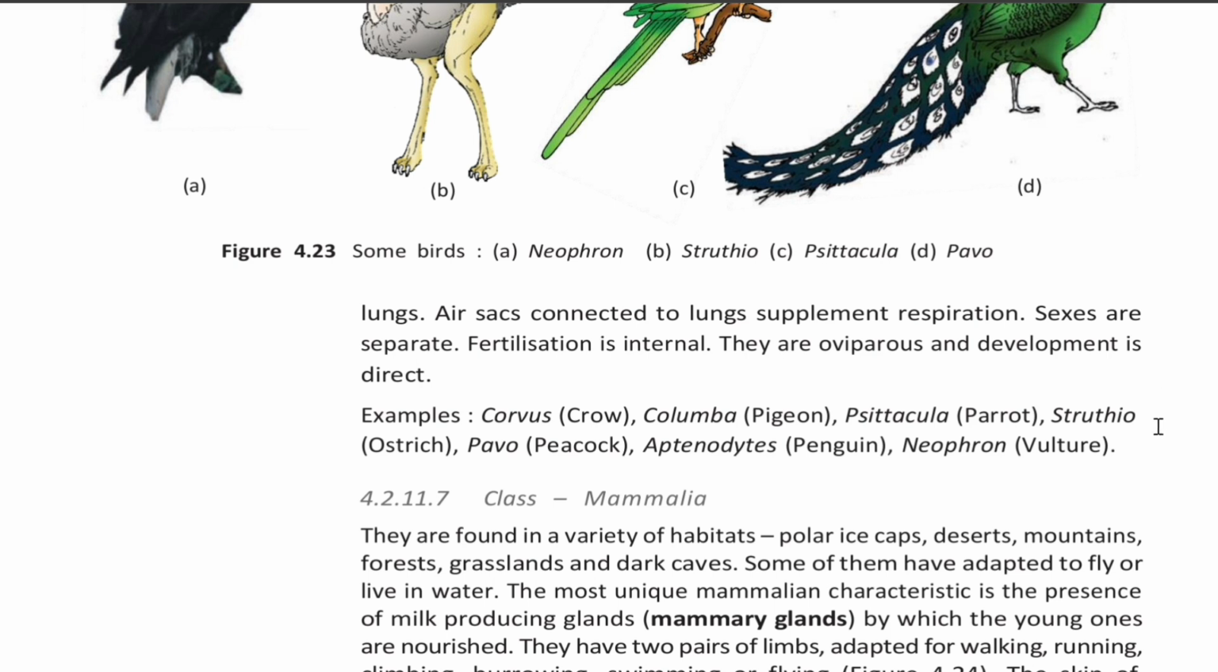Sexes are separate. Fertilization is internal. They are oviparous and development is direct. Examples: Corvus, that is crow; Columba, pigeon; Psittacula, parrot; Struthio, ostrich; Pavo, peacock; Aptenodytes, that is penguin; and Neophron is vulture.